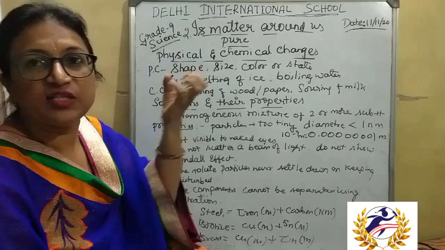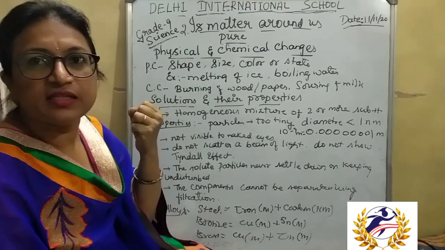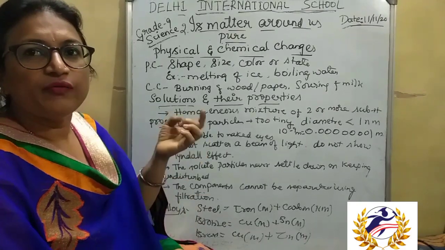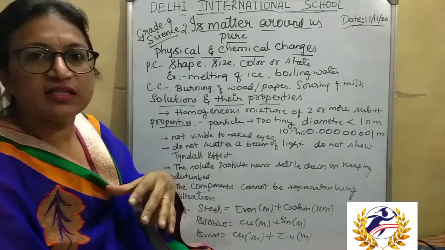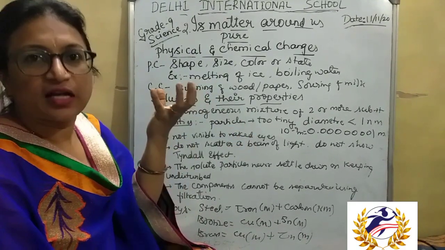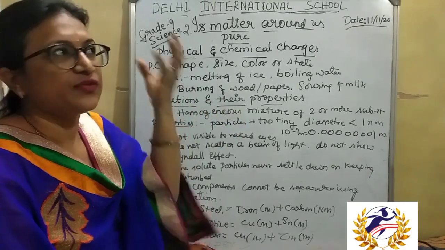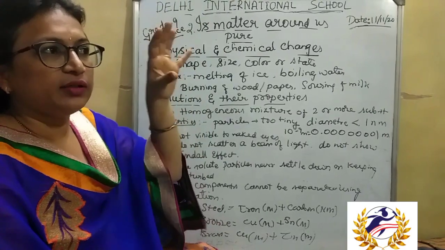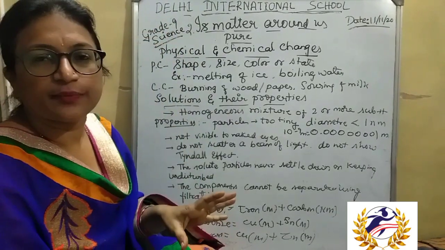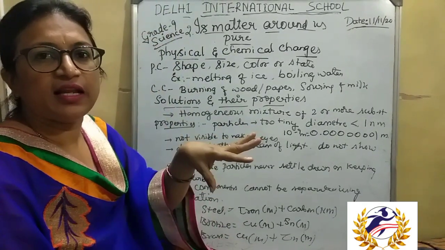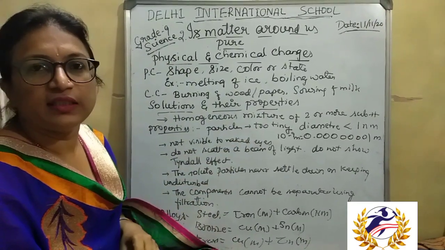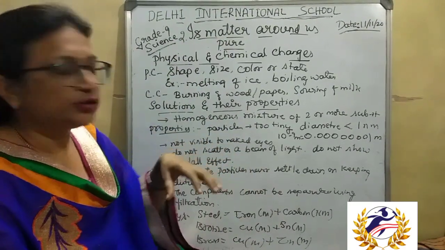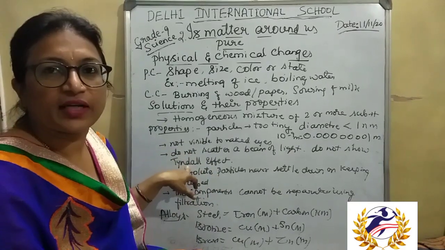Because of the colloids present in the atmosphere. When light passes through a substance, if dust particles are floating in the atmosphere, they scatter the light and produce an effect. That is called the Tyndall effect.